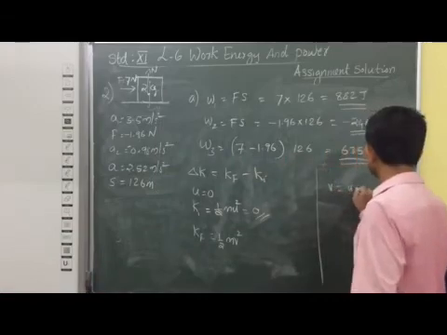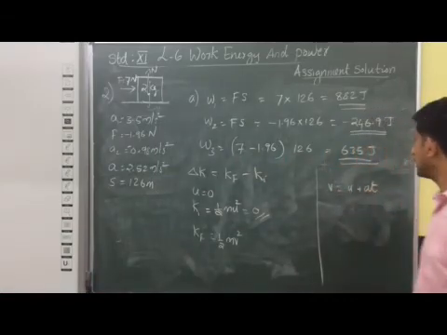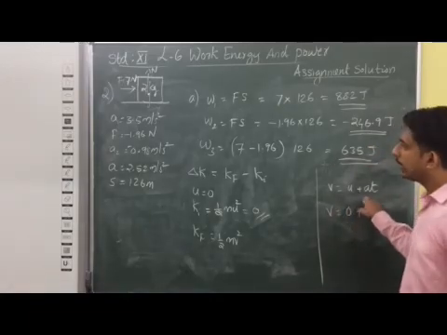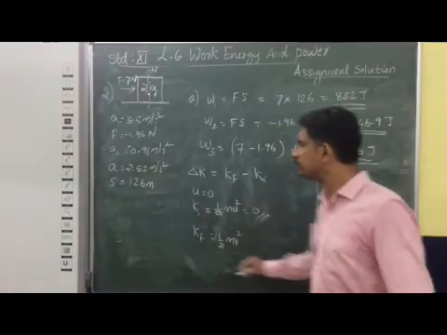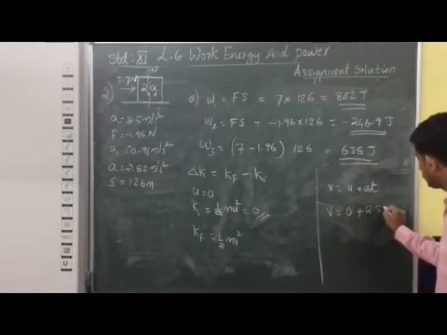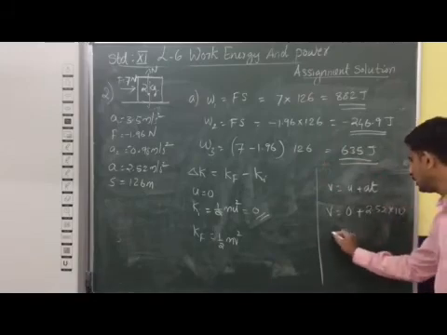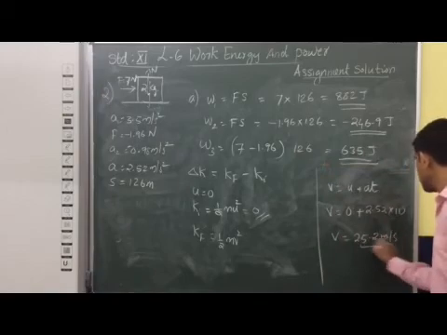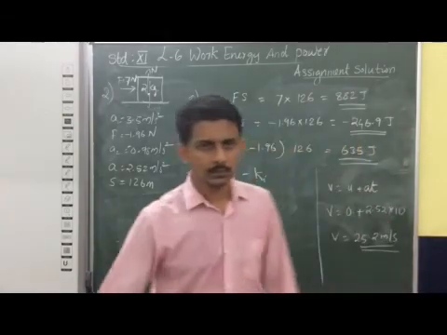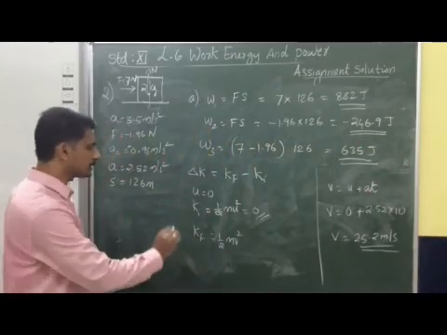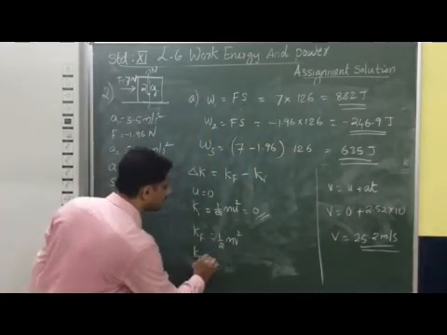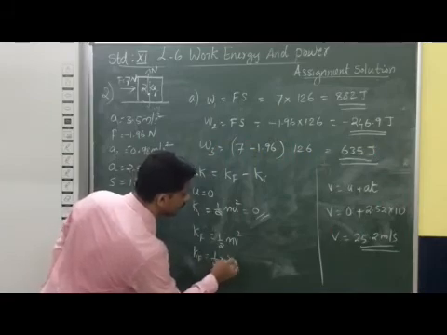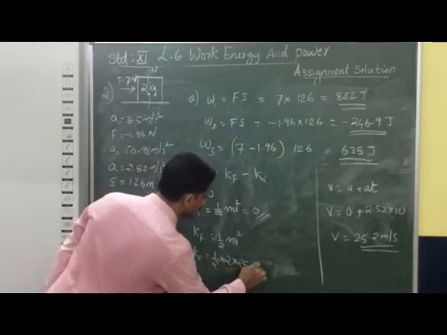v is equal to u plus at. Substituting, u is 0 and the net acceleration is 2.52, for 10 seconds, so v is 25.2 meter per second. Now we substitute this value of v. Our equation becomes the final kinetic energy is half into the mass, 2 kilogram, into 25.2 all square.